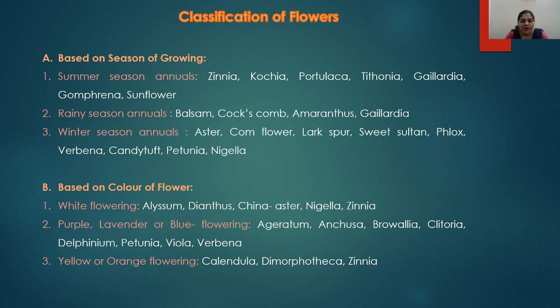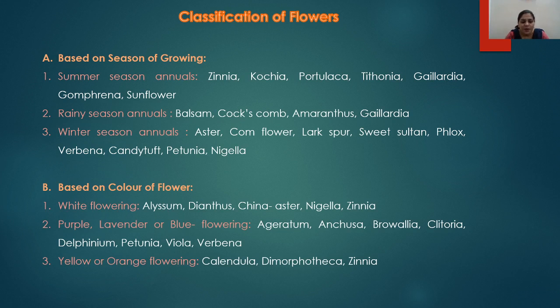Then the next criteria for classification of flowers is based on the color of flower. So in this, based on the color of the flowers, they are grouped into different groups. For example, white flowering. All the plants bearing white colored flowers are included in this group. For example, alyssum, dianthus, china aster, nigella, zinnia, etc. Apart from this, there are many other examples which can be included in this group.